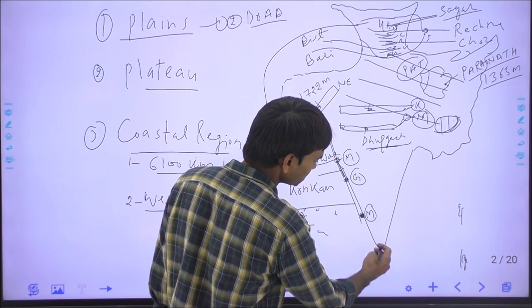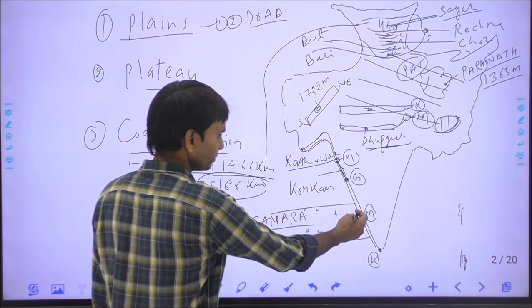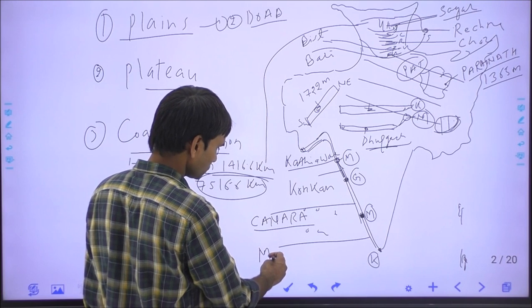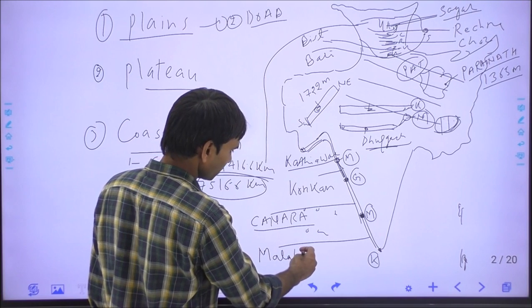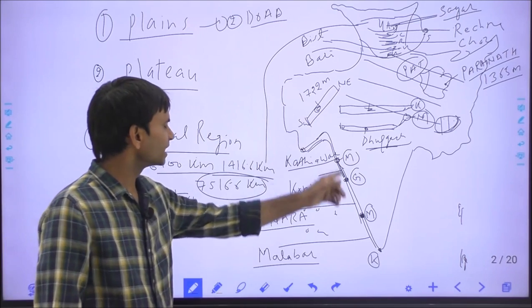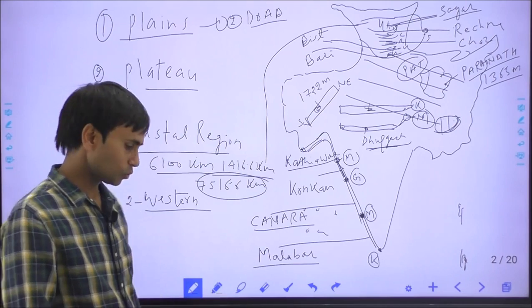Kanyakumari, I am indicating this from K in Tamil Nadu, and this is the coastal line between Mangalore and Kanyakumari. This is called the Malabar coast. So Malabar coast mainly lies in the Kerala. Okay, so there are the 5 states in the western coastal line, and they form the 4 kinds of coastal plains.